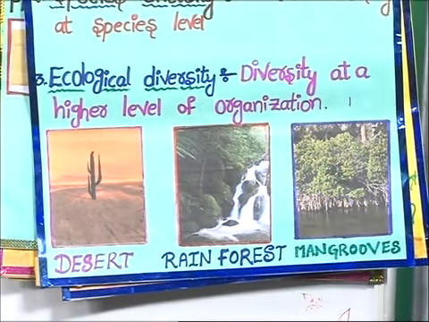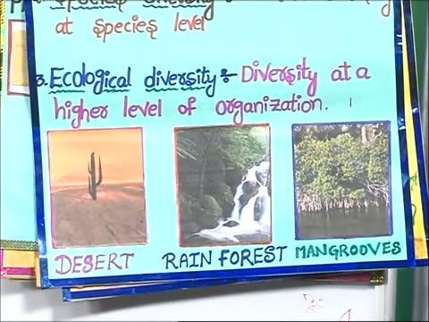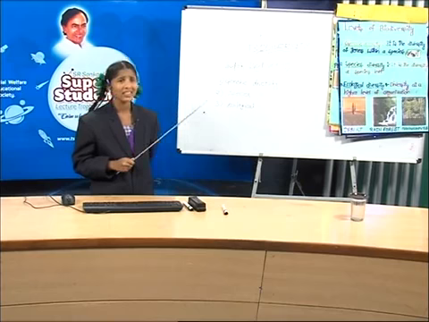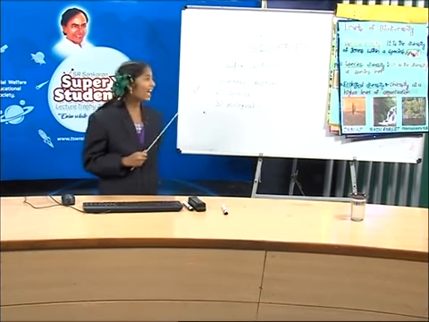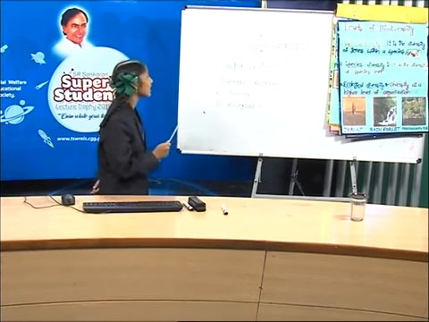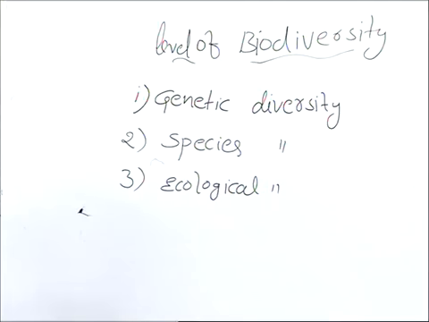Friends, did you understand about the ecological diversity? Yes. Friends, how many types of diversities are there? Yes, there are 3 types. They are genetic diversity, species diversity, and ecological diversity.